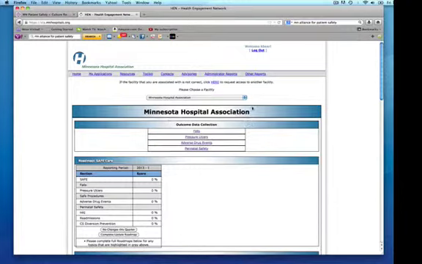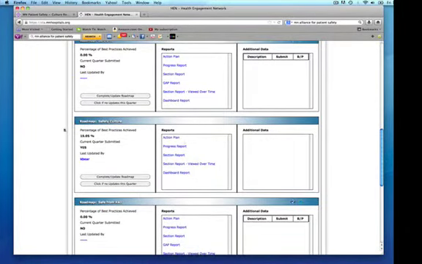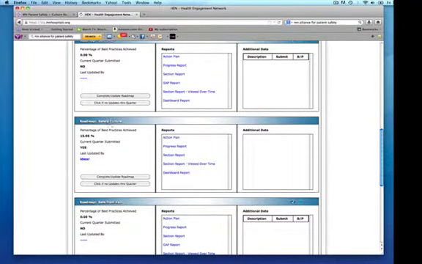This is primarily set up for hospitals, but what you will see will look just like this box here, Roadmap Safety Culture, so this area right in here, that is what you are going to look for. So it'll say Roadmap Safety Culture, percentage of best practices achieved, so that's how much of the roadmap you have answered yes to.